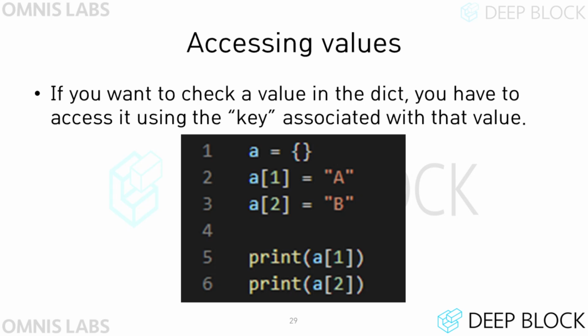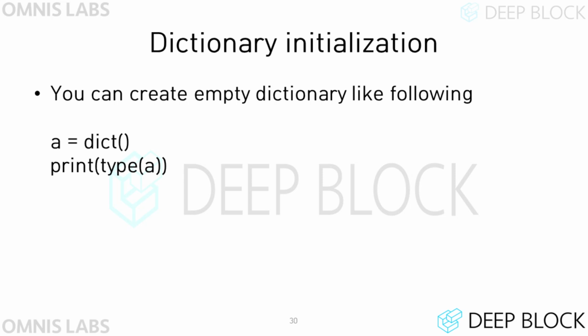Any value in a dictionary can be accessed through a key. For example, if the key 1 and the value string A are stored in the dictionary A, to access the value A, you need to access the key 1 in A. A dictionary can also be created by calling a function called dict(). The dict function returns an empty dictionary.